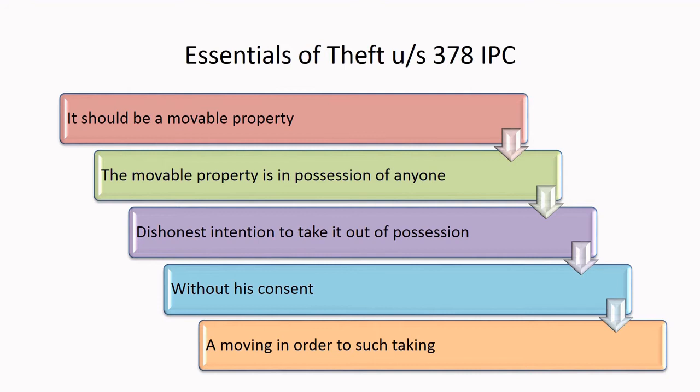Now let us look into the essential ingredients of the offence of theft as provided under section 378 IPC. The provision says that it should be a movable property, and that movable property must be in possession of anyone. There must be a dishonest intention to take it out of the possession of the person concerned, and it must be without his consent that the taking had taken place. And it also says that even moving in order to such taking would be a sufficient actus reus for the offence of theft. Now let us cover each of these ingredients in detail.